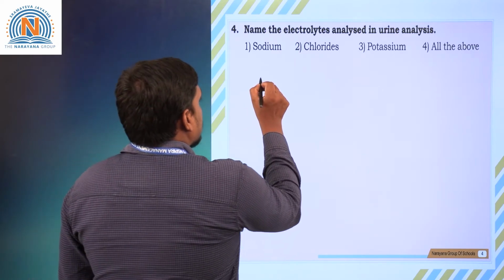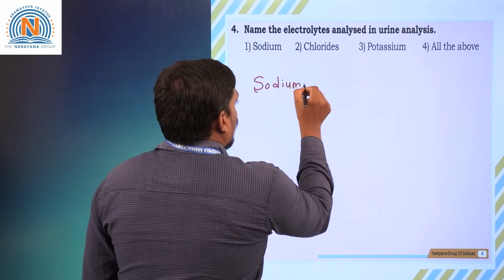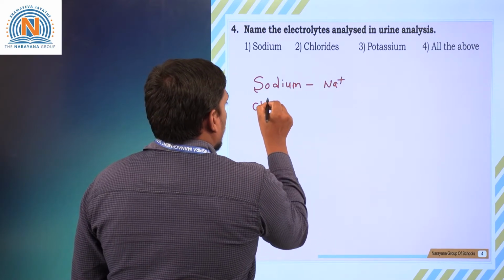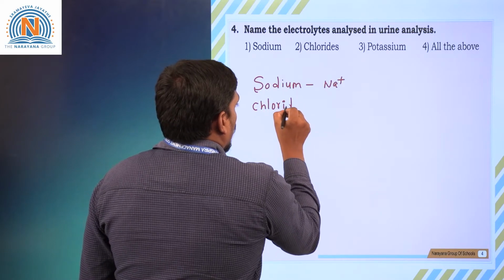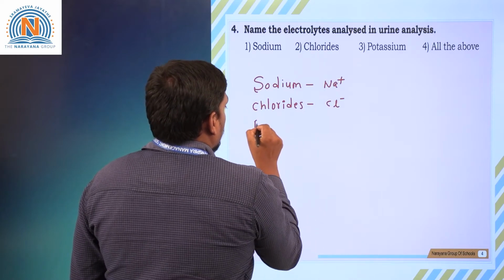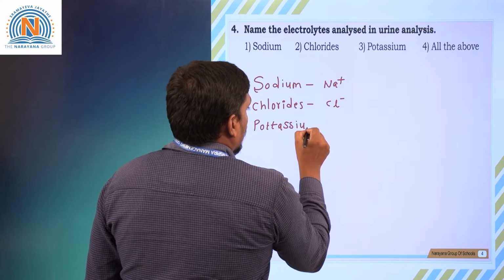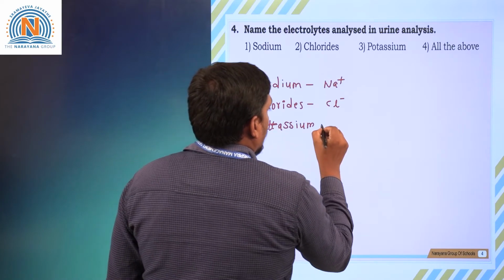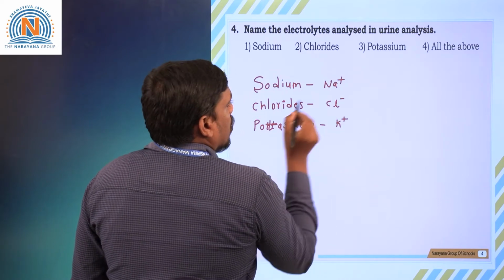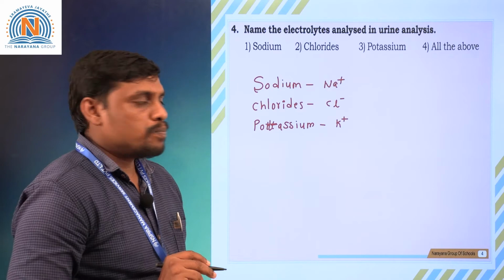So the urine contains certain kinds of electrolytes such as sodium, which is indicated by Na+, and chlorides, indicated by Cl-. Potassium is indicated by K+, and phosphorus is also one of the electrolytes.